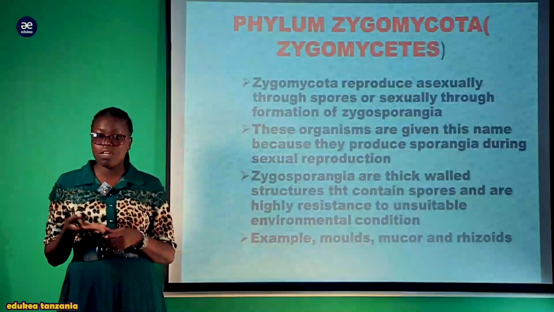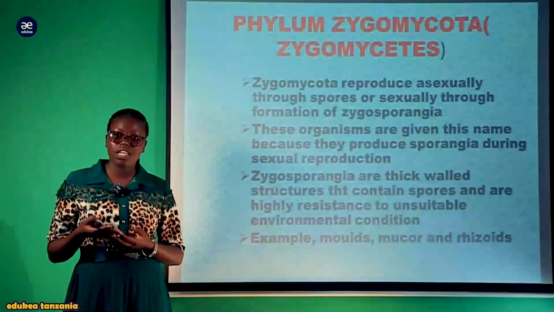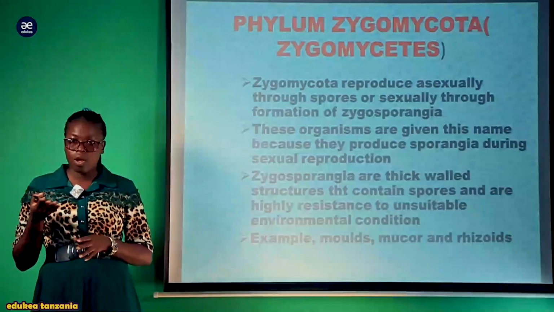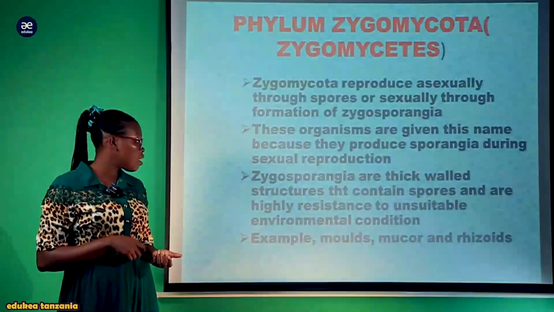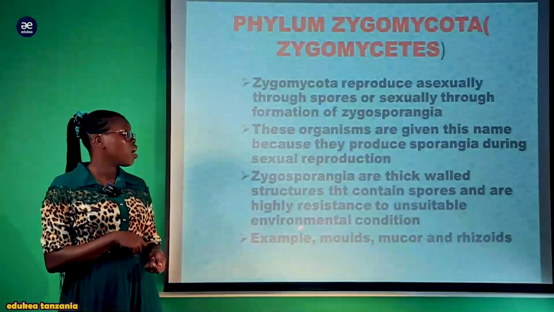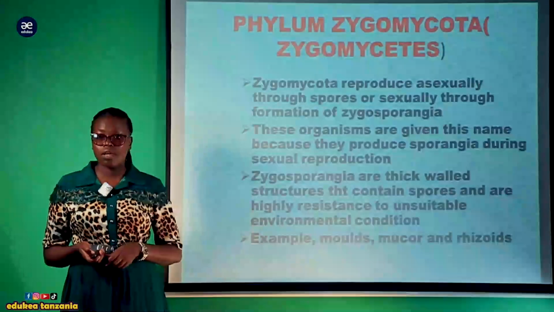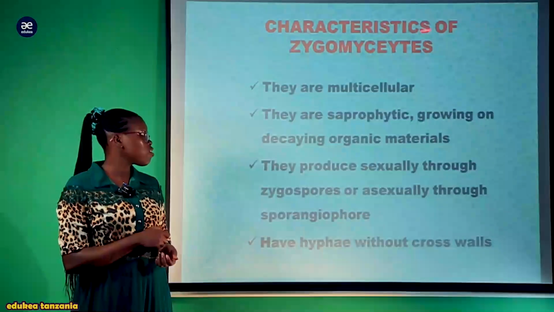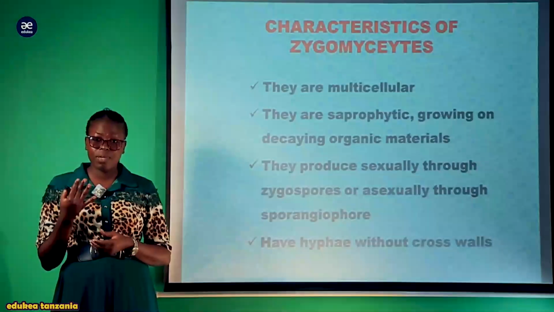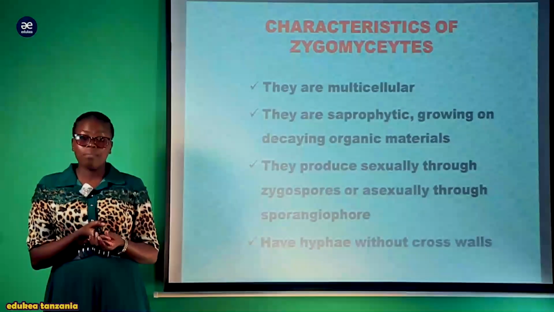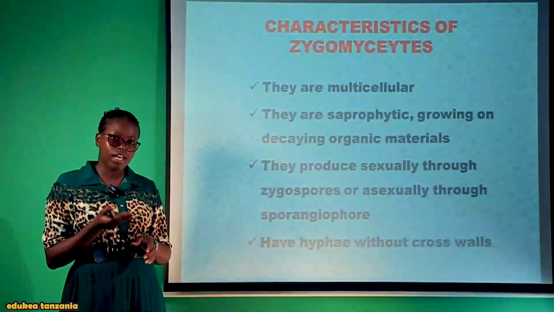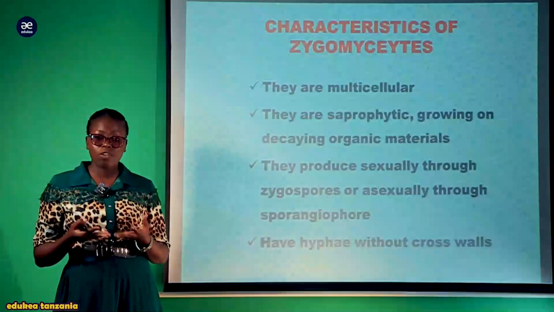Ndio pale ambapo these zygospores zinakuwa zina grow, na baada ya kuwa matured they split and become dispersed katika favorable environment, na hivyo zinaweza zika grow up to another new organism. Mfano wao ni mold, ambapo ni grid mold, kuna mucor pamoja na rhizopus. These are examples of members of the phylum Zygomycota. The characteristics of Zygomycota: they are multicellular, meaning that they are made up of many cells. This is one of the distinguishing features between Zygomycota pamoja na Ascomycota. So you see how they do vary. Ascomycota ile ni unicellular, lakini Zygomycota ni multicellular.